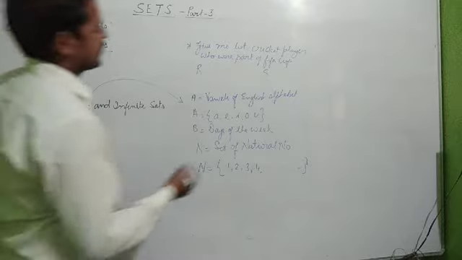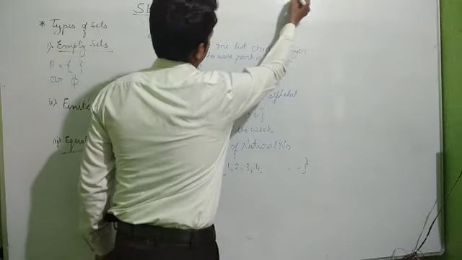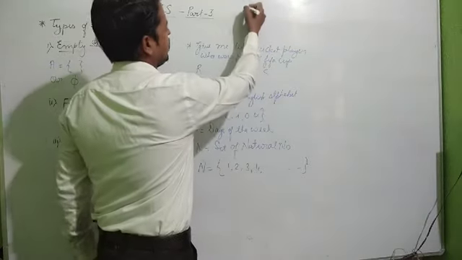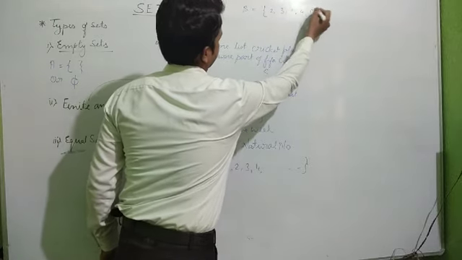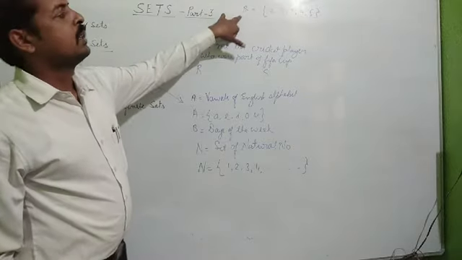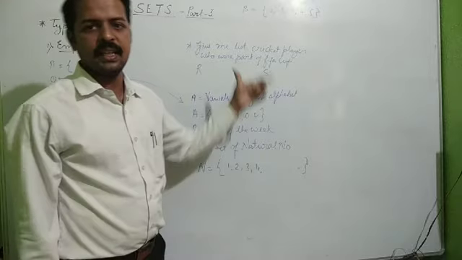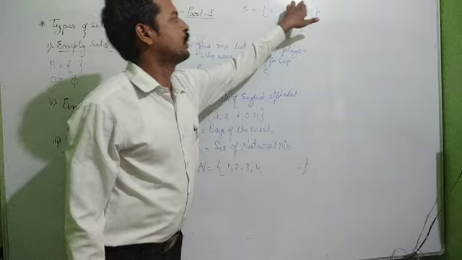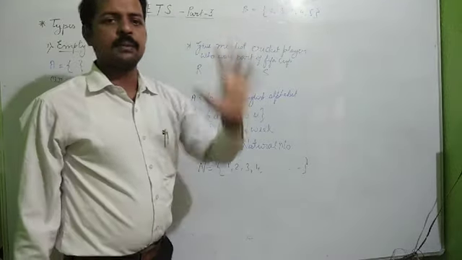Similarly, if I say there is a set A which has elements like 1, 2, 3, 4, 5. It is a finite set. If I say there is another set B which has elements 2, 3, 1, 4, 5. Now, can we say these two sets are equal? To say two non-empty sets are equal, first of all they must have the same number of elements. Now count the number of elements: 1, 2, 3, 4, 5. It has 5 elements. Here also 5 elements are there. So these two sets have the same number of elements.